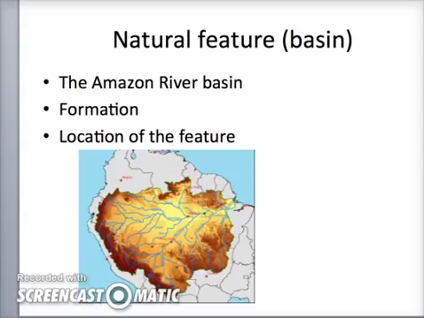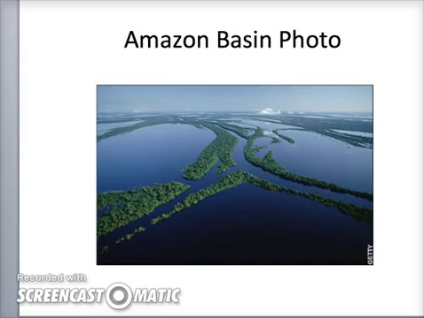The explanation of the formation. The Amazon Basin is the part of South America drained by the Amazon River and its tributaries. The Amazon drainage basin covers an area of about 6,915,000 square kilometers, or roughly 40% of the South American continent. It is located in the countries of Bolivia, Brazil, Colombia, Ecuador, Guyana, Peru, Suriname, and Venezuela. Here's a picture of the beautiful basin.